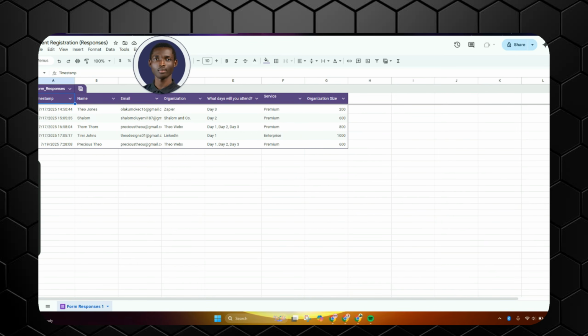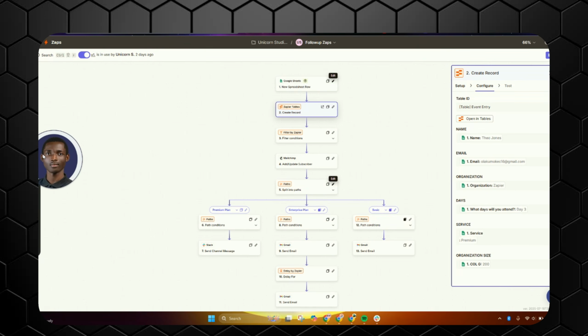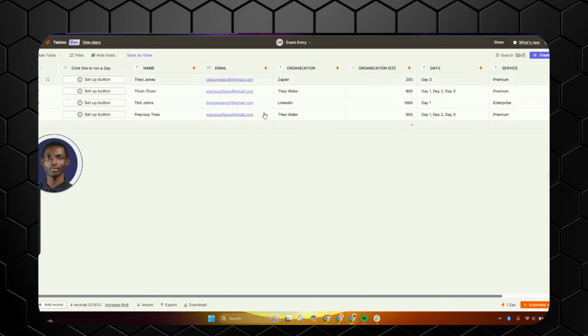Alright, let's go ahead and see what is going to happen. The next step is that from the Google Sheet, where our form is being recorded, our database, this Zap is going to make sure it appears on the Zapier table also. So let's go ahead and check the table. Alright, so we have our record in there. It's going to go to the next app.